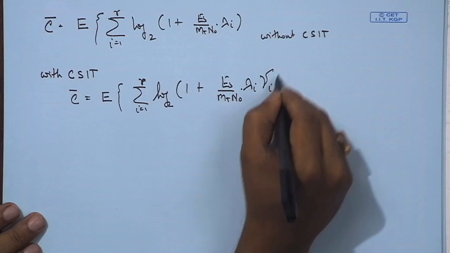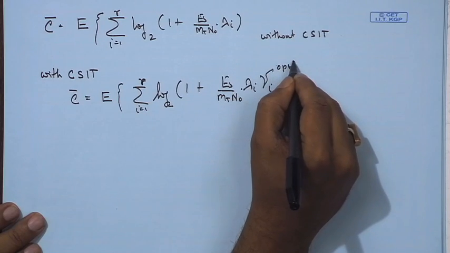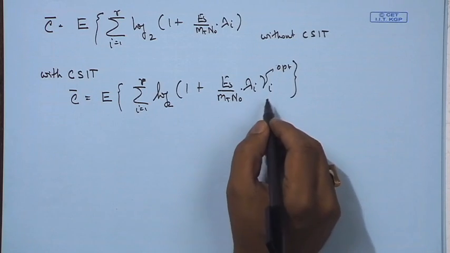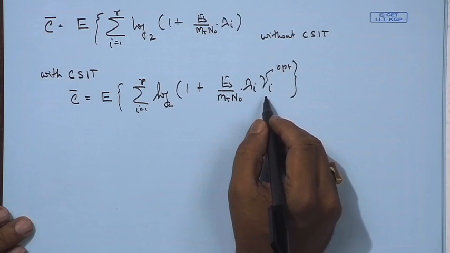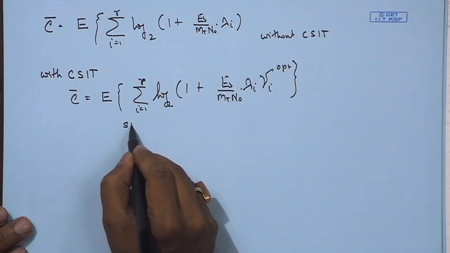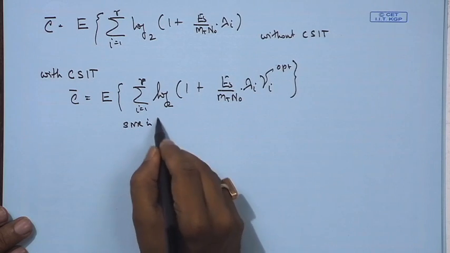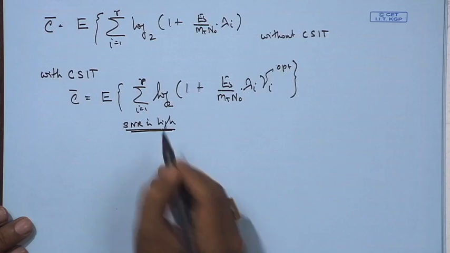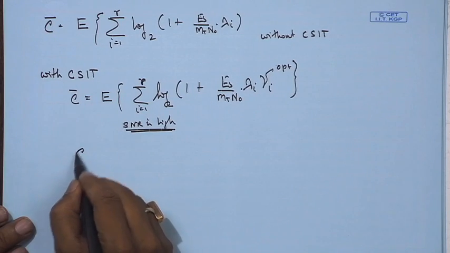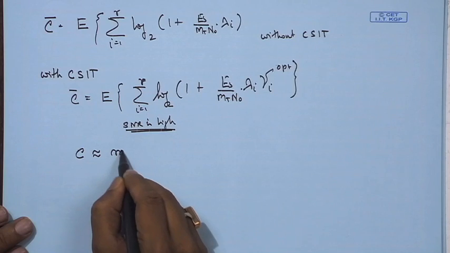However, there is a gamma i optimum, which we have seen how to arrive at in the previous lectures. What we will see is what happens when the SNR is high.